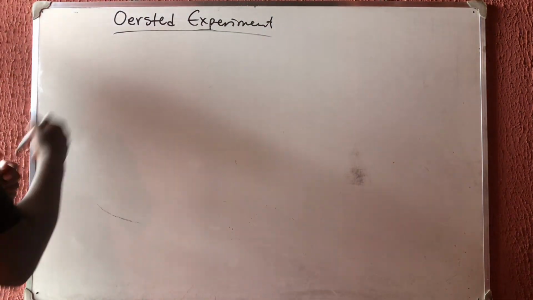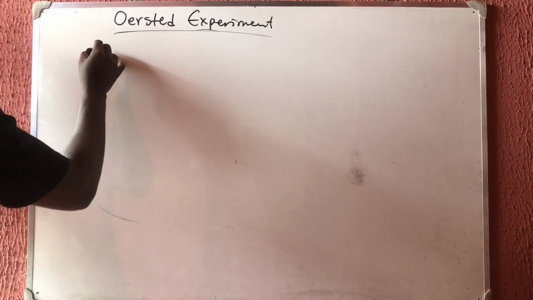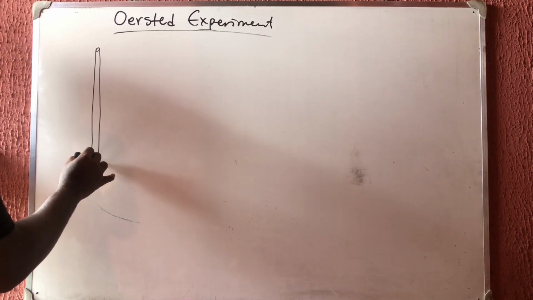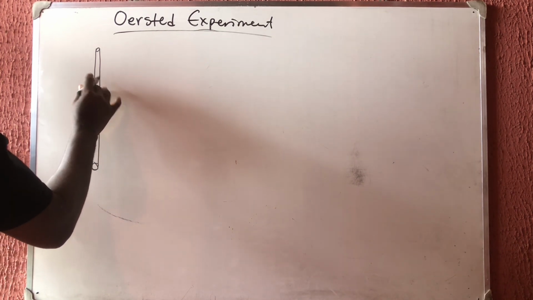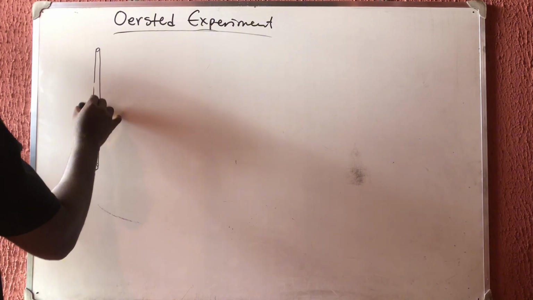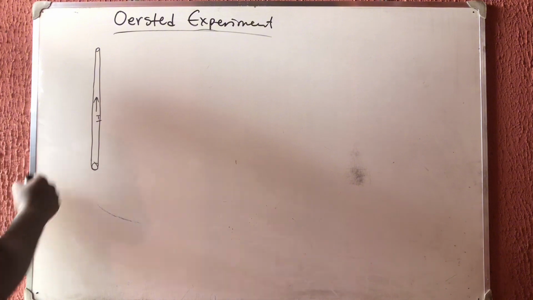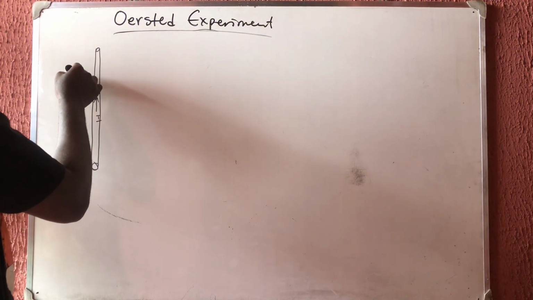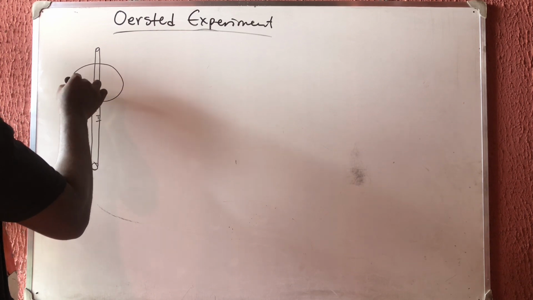Let me say that there is a wire here. I don't really know how to draw, but just help me. This wire has a current I inside of it. Now the field is going to go like this. Let's say that this is the circle.